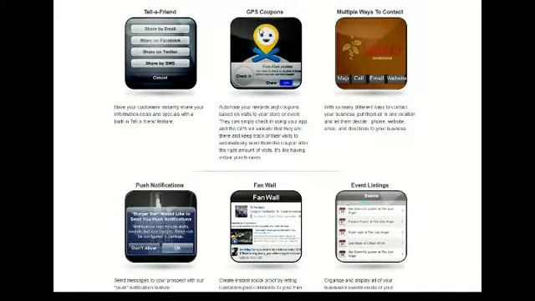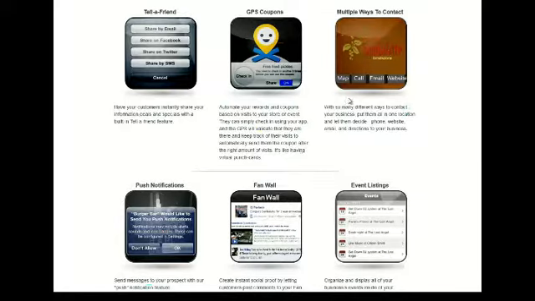Now this GPS coupons is really cool stuff. This allows you to automatically reward people who visit your store or your business, and the GPS will validate that they are actually at your store for the visits, and you could automatically send them a coupon after the right amount of visits to your store. This is some really cool stuff here, and I know that a lot of businesses can use this kind of reward system built directly into a mobile device.